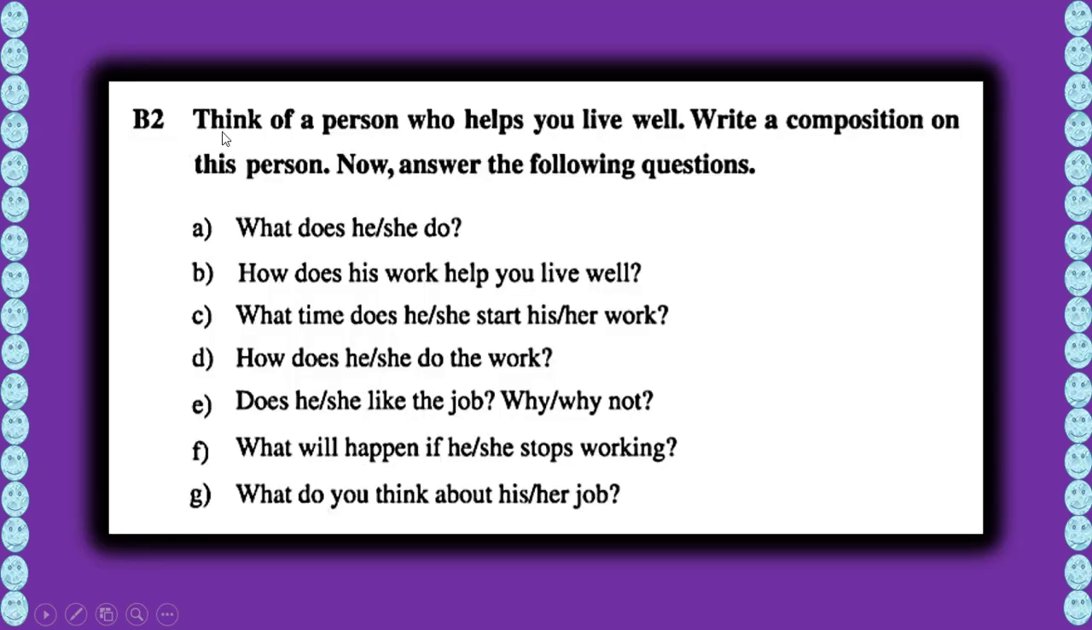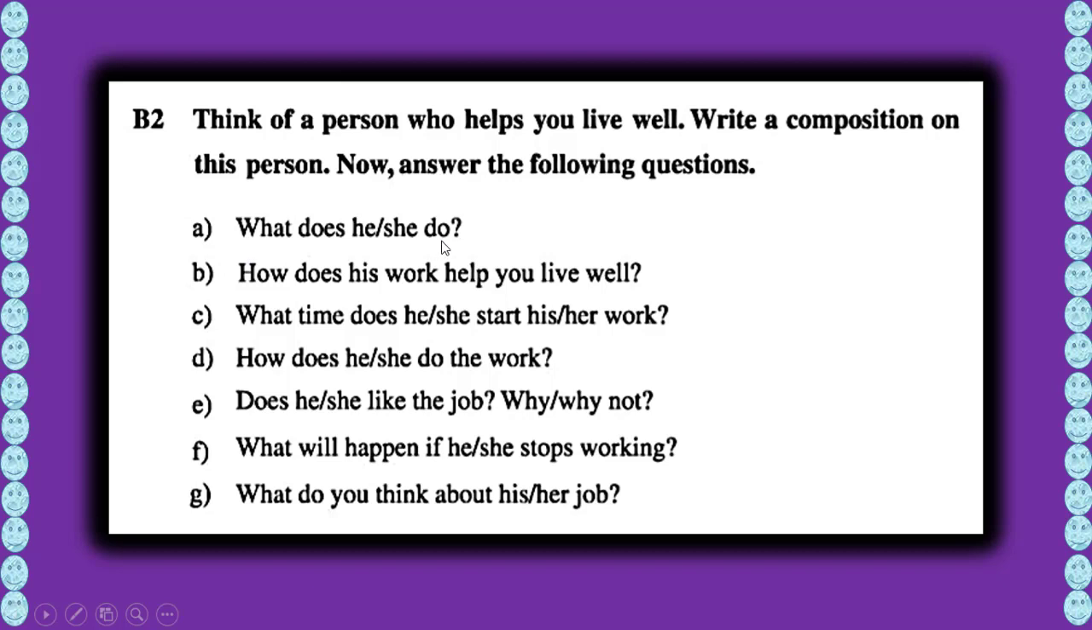Now look, think of a person who helps you live well. Write a composition on this person. Now answer the following questions. Okay, actually it's a paragraph, or it's a composition, short compositions. You may know about it. It's a short composition about Bulbul, about a person you know very well who helps you live well. Okay, or a sweeper, a cleaner, any kind of composition name will be fine, no problem. Now answer the following questions.